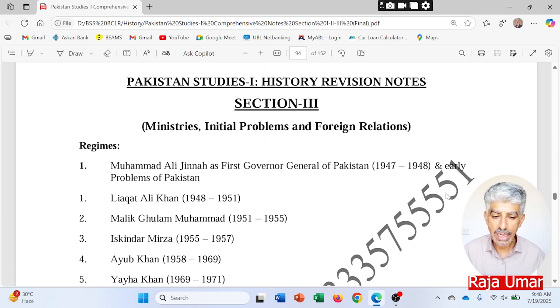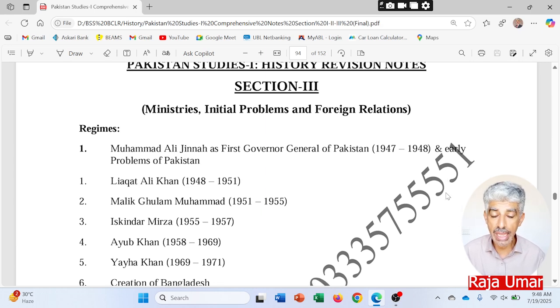Now there are certain regimes we will discuss, as this is the beginning. We will talk about the services of Quaid-e-Azam Muhammad Ali Jinnah as the first Governor General of Pakistan, from 14th August 1947 to 11th September 1948, and the early problems. Then we will discuss the ministry of Liaquat Ali Khan, how he ruled Pakistan from 1948 till 1951.